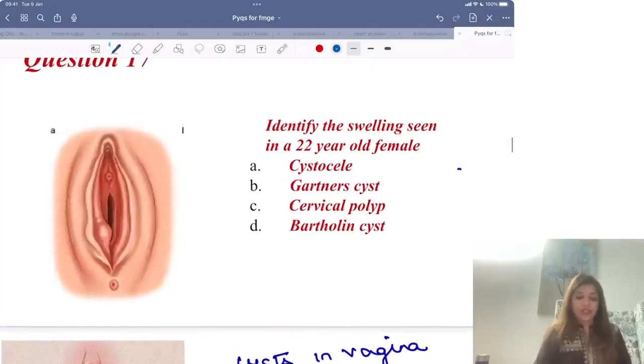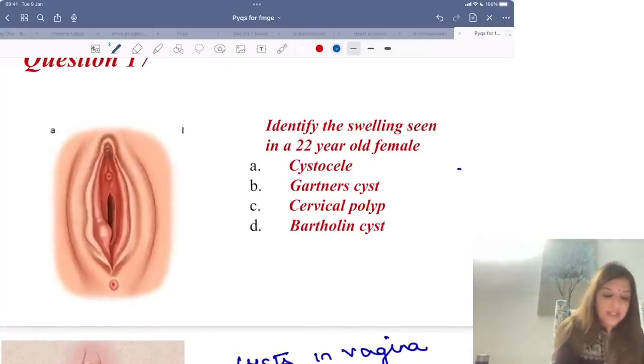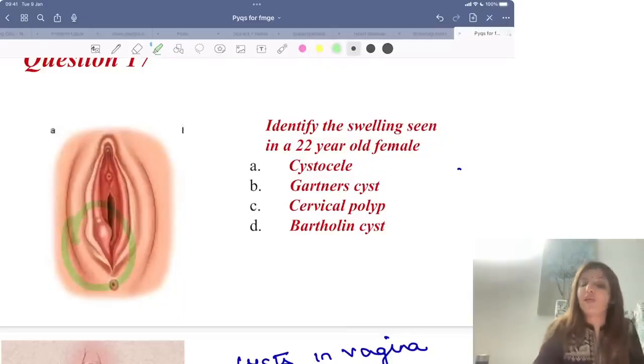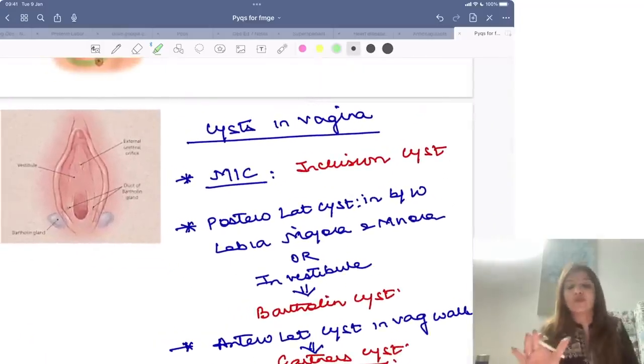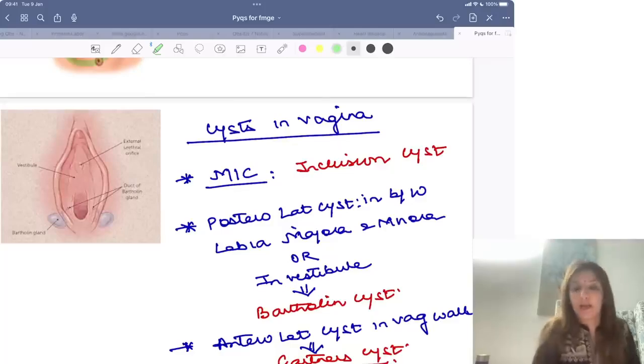Identify the swelling which is seen in 22-year-old female. So this swelling, and many times question has been asked on this. This swelling which you are seeing over here is between labia majora and labia minora, and it is posterolateral swelling. Please remember, there are 3 types of cysts जिसपे questions आ सकते हैं.